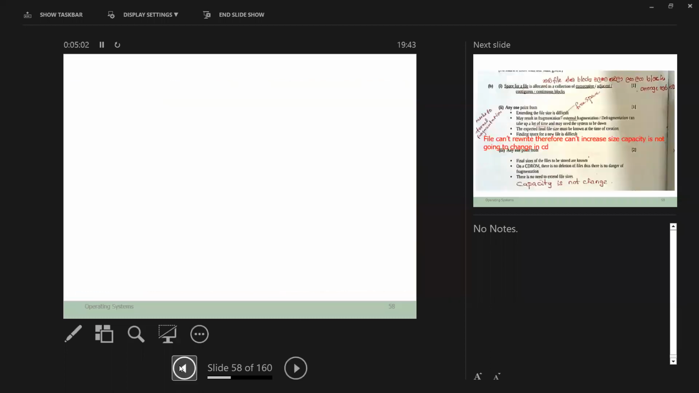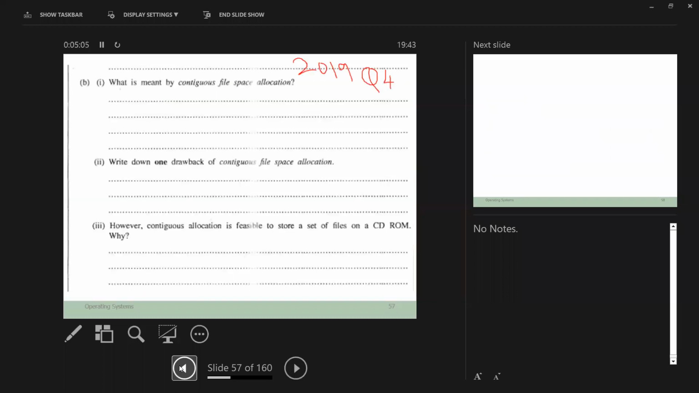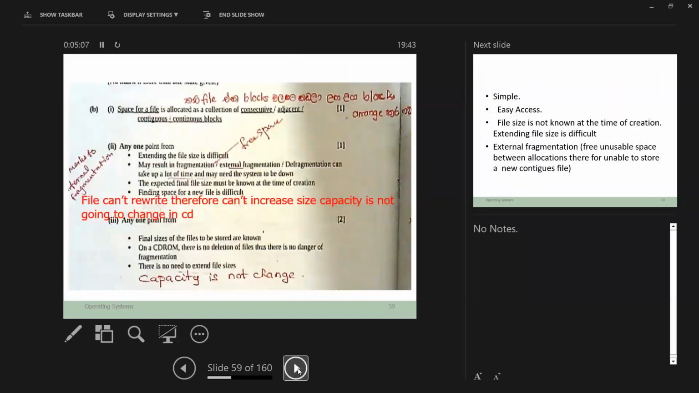Question number 1. The question was, what is meant by contiguous file space allocation? Now look at the mark scheme. Space for a file is allocated as a collection of consecutive or adjacent or contiguous or continuous blocks. Whatever the keyword, if it is there, then okay. The space for the file is allocated as adjacent blocks is also okay. One mark for that.